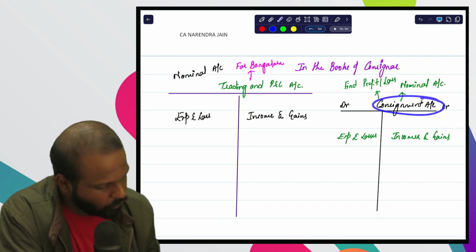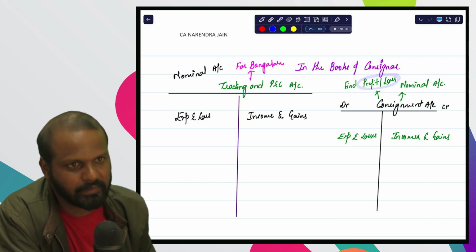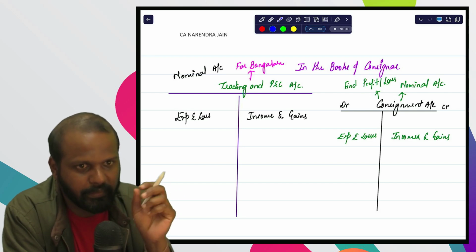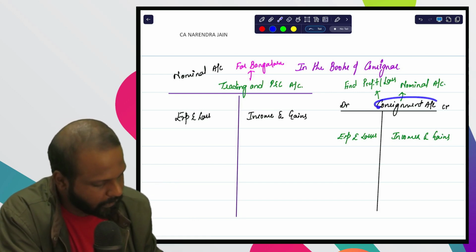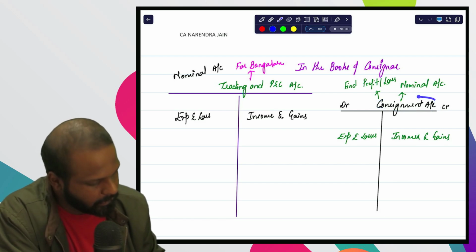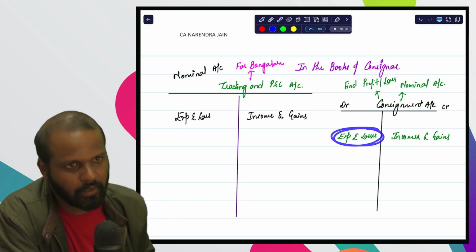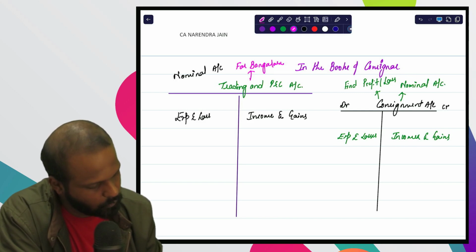So, sir, what is the reason for preparing this consignment account? To find out profit or loss on consignment business. Whatever business we are running in Mysore, the consignment business, have we made any profit or have we made any losses? To find out that, we are going to prepare consignment account. Again, the nature of consignment account is a nominal account. On the debit side we write all expenses and losses, on the credit side we write all incomes and gains, but only belonging to Mysore business. Only and only belonging to which business? Mysore business.